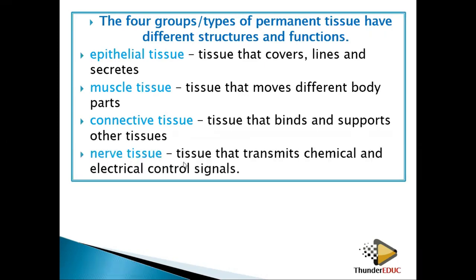Then we have the nerve tissue, which we saw also. These tissues transmit the message from one point to another. When, for example, I pinch you on the hand, you'll find that the eyes will cry. I'll ask a question: did I touch the eyes? You'll say no. Why are you using the eyes to cry?